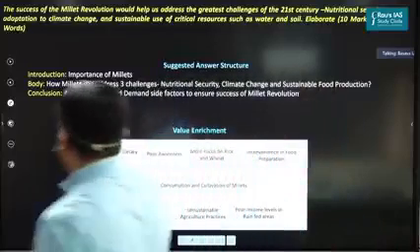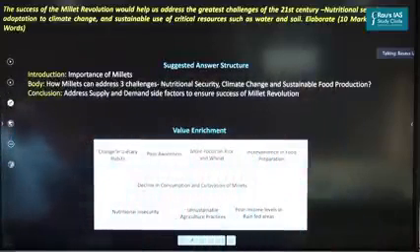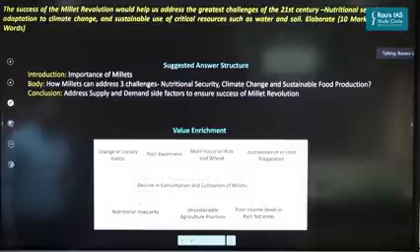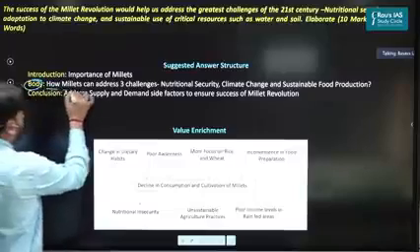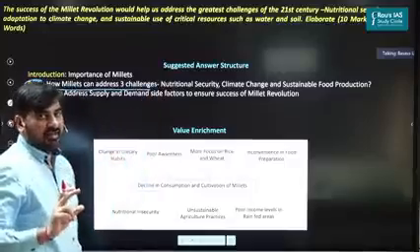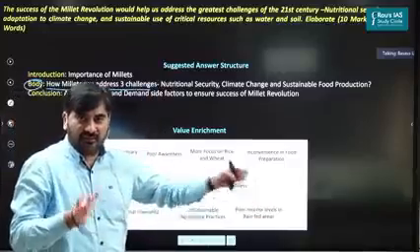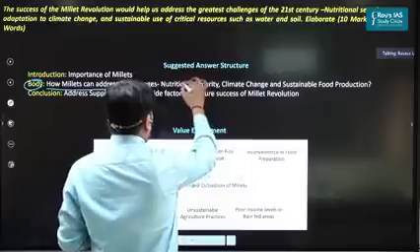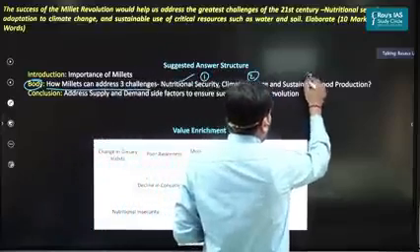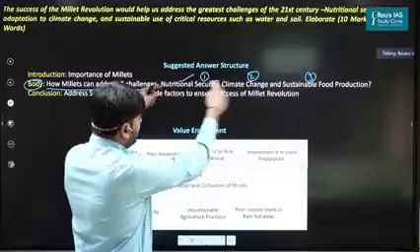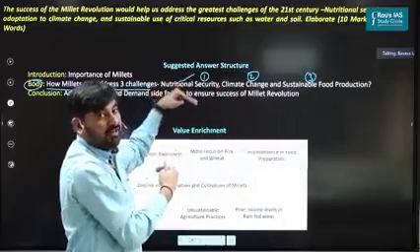Okay, so look at the question. The success of millet revolution would help us address the three greatest challenges of 21st century. So the question itself is saying how millets can address the three greatest challenges of the 21st century. Accordingly, in the body of your answer, you have to highlight these three points. When you're writing the answer, you should have three distinct dimensions as to how they will promote nutrition security, first dimension, second, climate change, and third, sustainable production. Under each of these broad dimensions, you can write 2 to 3 bullet points.